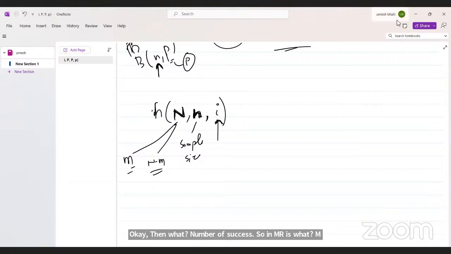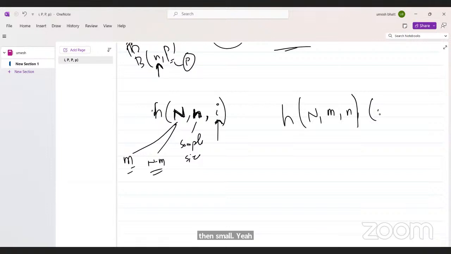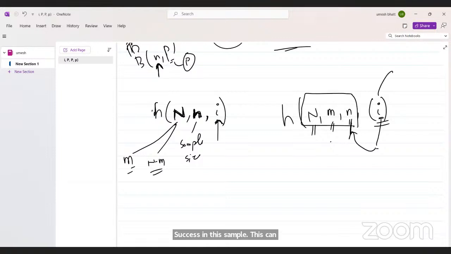So the parameters are N, M, and small n, and I is the variable. These are the total outcomes, the total successes, and the sample size, and I denotes successes in this sample. This can change, but the parameters cannot. Capital N is the population size, M is the total number of successes in the population, and small n is the sample size that we are taking.